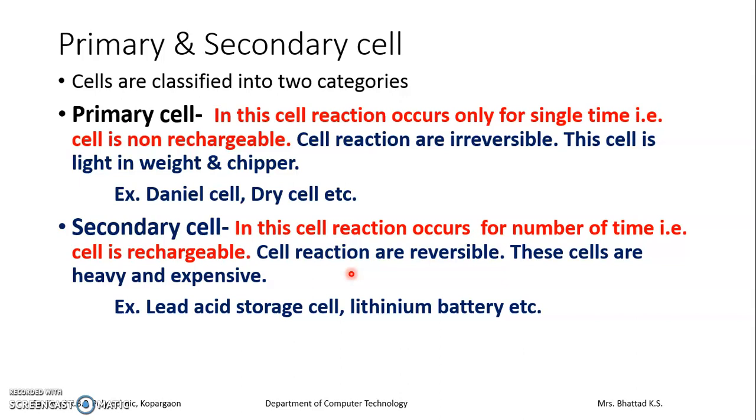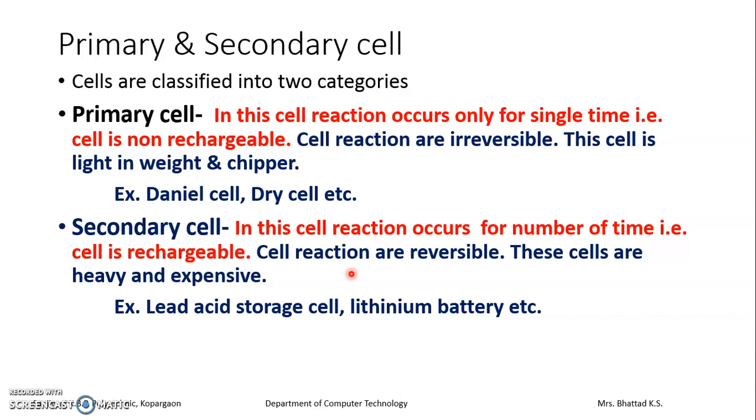We take out the cell, throw it and fill a new cell in the clock. The cell we are using in the clock is a primary cell, whose reactions are irreversible in the dry cell and hence it is non-rechargeable.